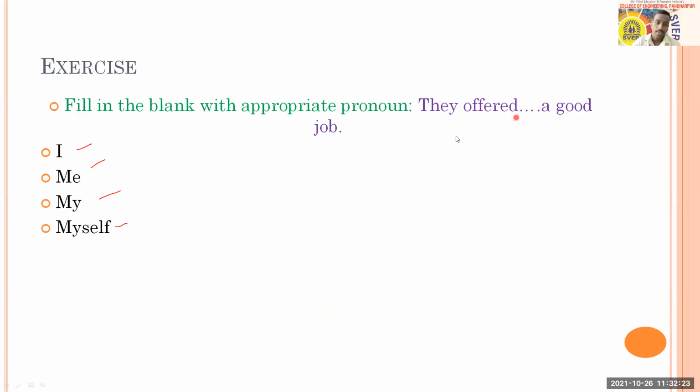It does not require any explanation, because you cannot say "they offered I a good job." How does it sound? It sounds irrelevant. You cannot say "they offered my a good job," and "they offered myself" is also not okay. But "they offered me a good job" is natural and sounds good, and that is a complete sentence. Therefore, the answer is option B, that is me.